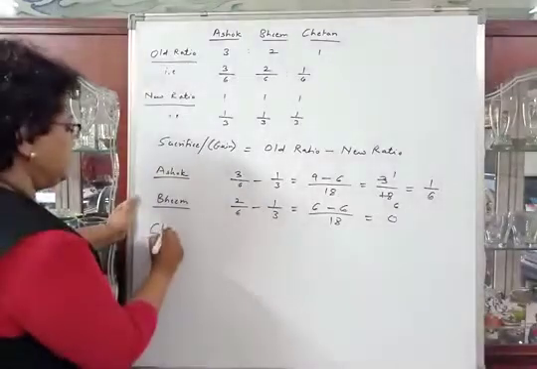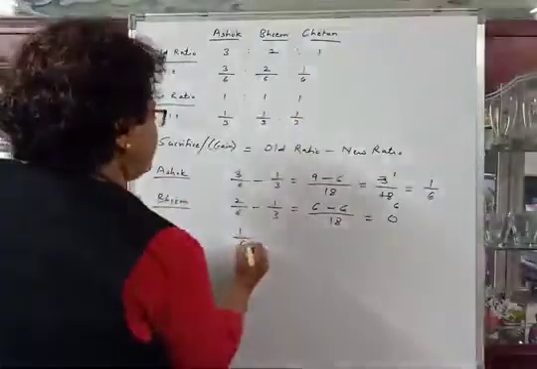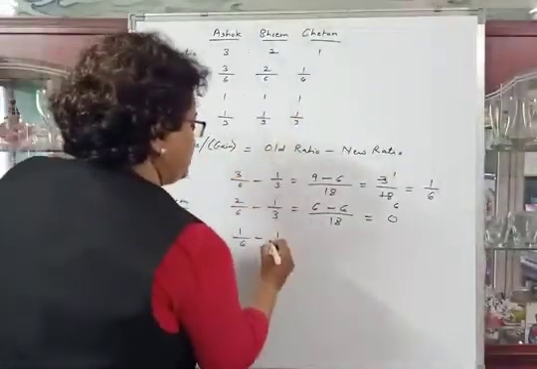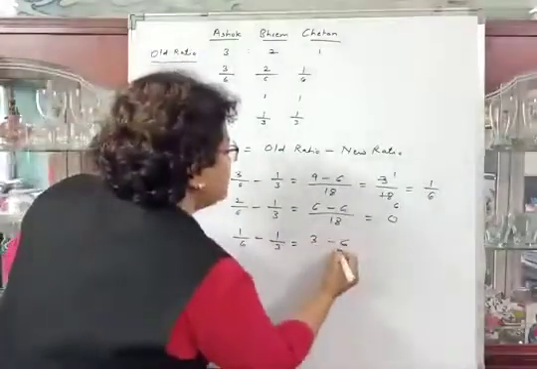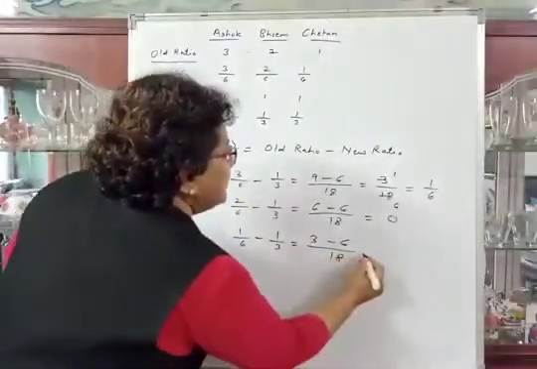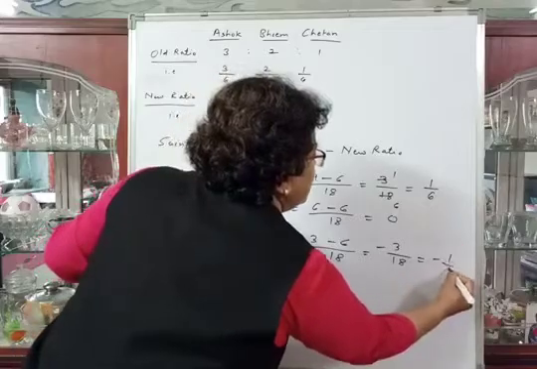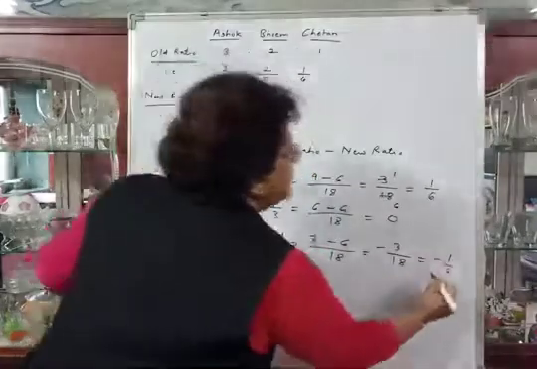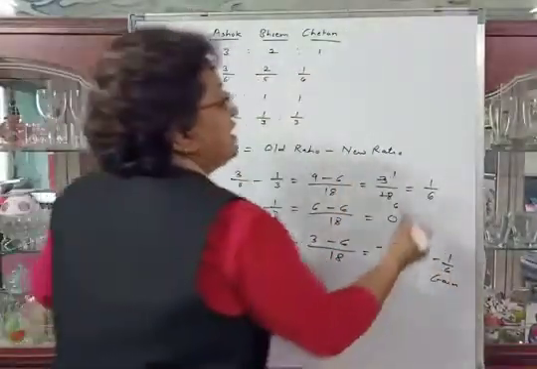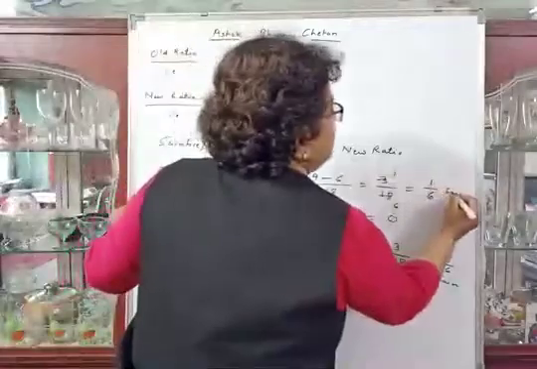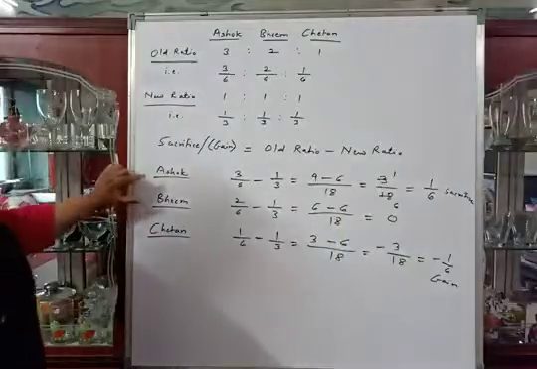Then for Chetan, old ratio 1/6 minus new ratio 1/3 is equal to 3 1s are 3 minus 6 1s are 6, divided by 6 3s are 18, that is minus 3/18, that is minus 1/6. This is negative, which means this is a gain. Chetan is gaining 1/6 share and Ashok is sacrificing. For Bhim there is no gain or no sacrifice.